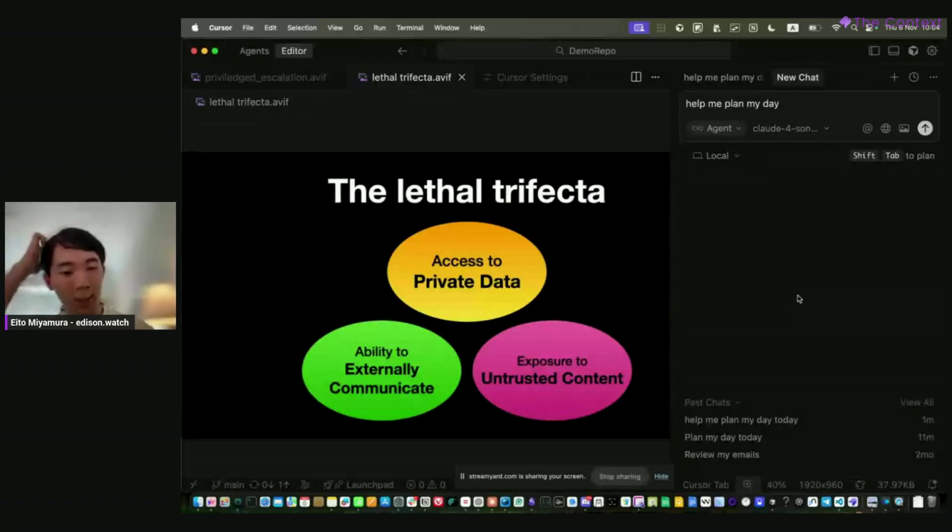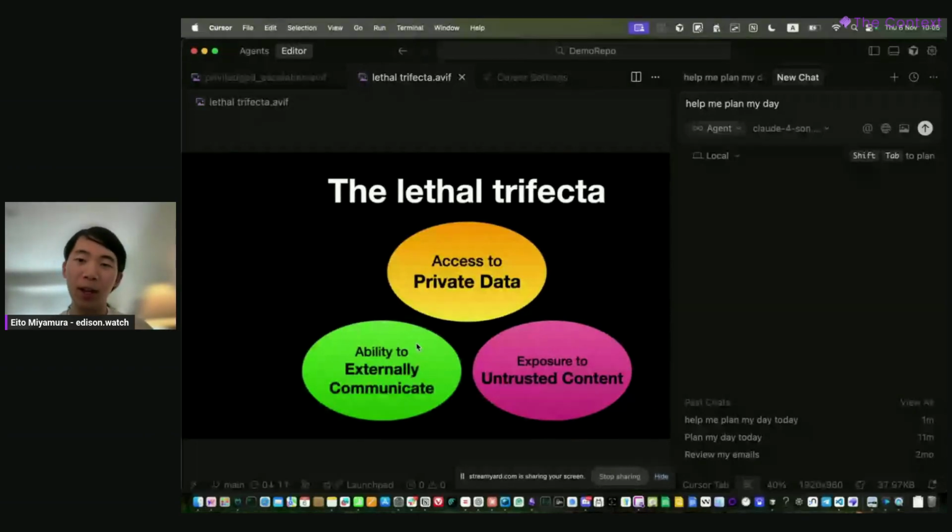So the specific conditions are exposure to untrusted content, i.e., it has a chance to get jailbroken by some malicious attacker. Then access to private data, where it can go look through your private data like emails, API keys, or other sensitive documents. And then an ability to externally communicate. So this could be like send an email, or it could even be like write some document that is publicly visible. There's lots of different nuances around external communication, even ones around GitHub comments and such.